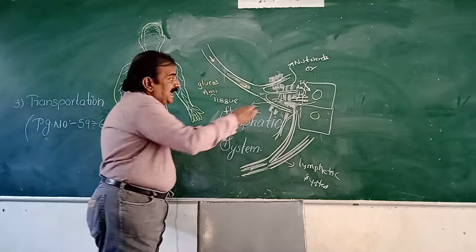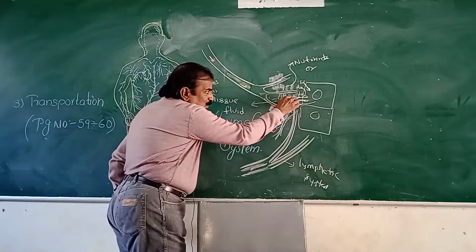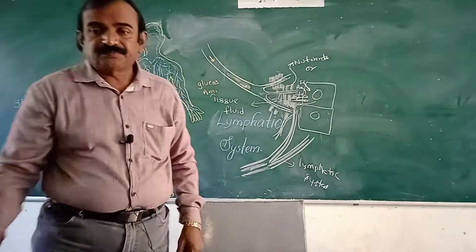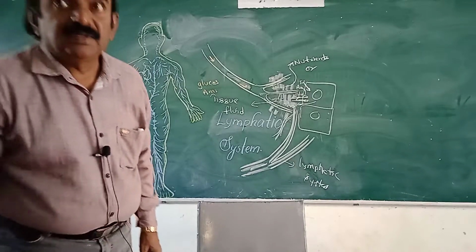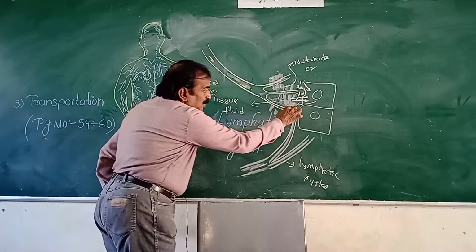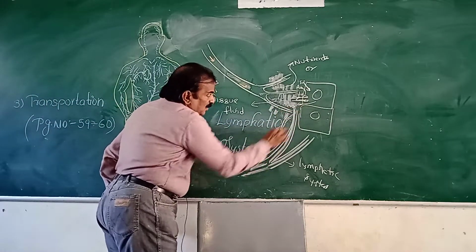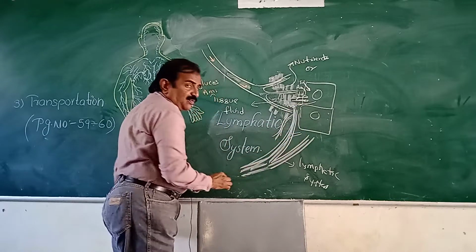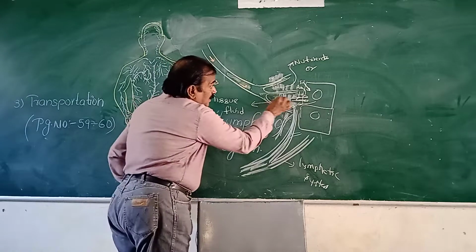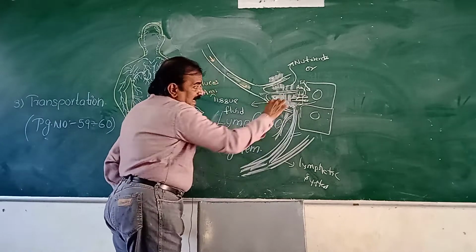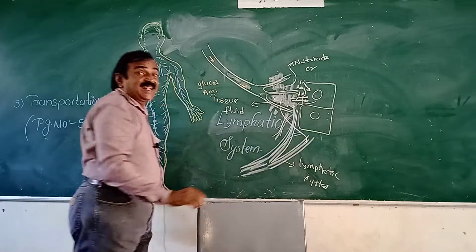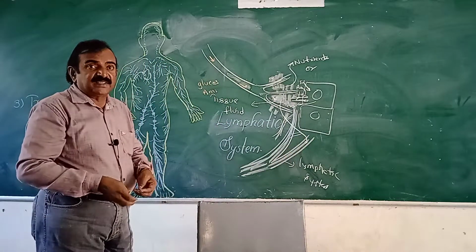It is colorless. Some of this tissue fluid is carried by means of veins, or venules. All the venules combine together to form the venous system. But most of the tissue fluid is carried by the formation of another system, called the lymphatic system.